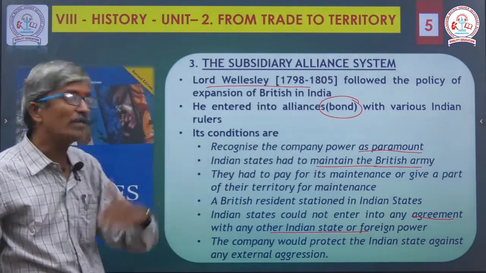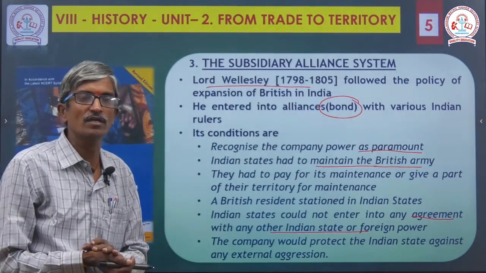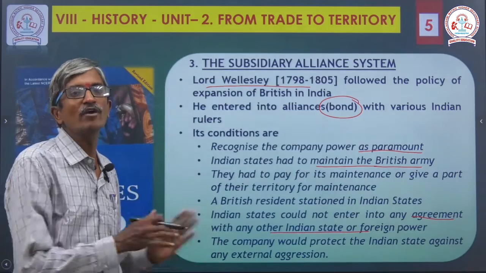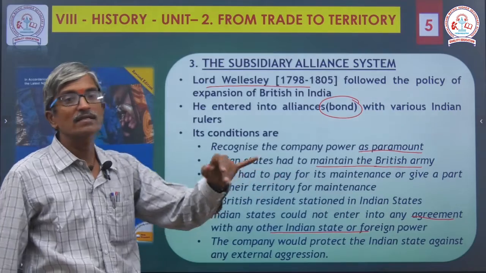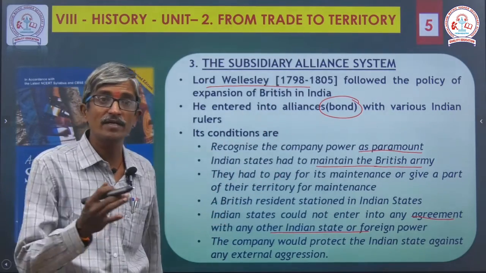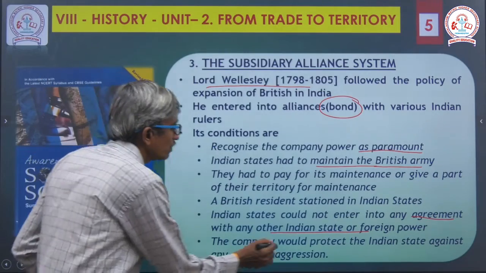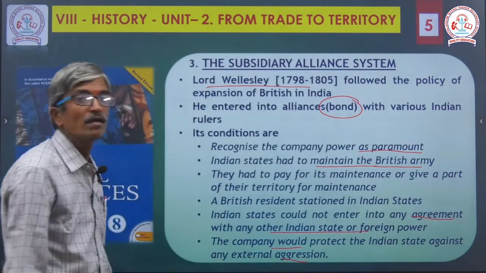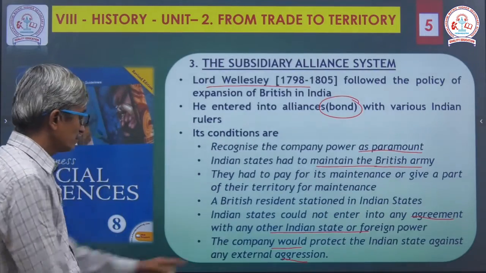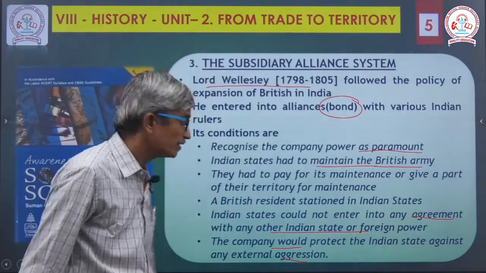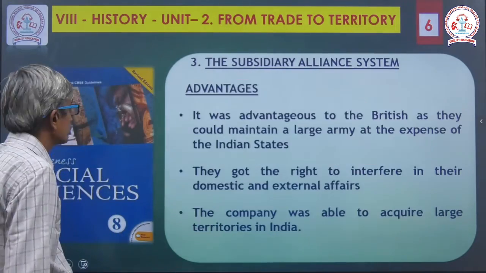See, the company would protect. If you are obeying all the above set of rules and regulations, we will protect you. They gave assurance. The company would protect the Indian state against any external aggression. If any threat comes, I will support you, I will safeguard you. One assurance given by the Britishers, the British East India Company. See the point again: the company would protect the Indian state against any external aggression.